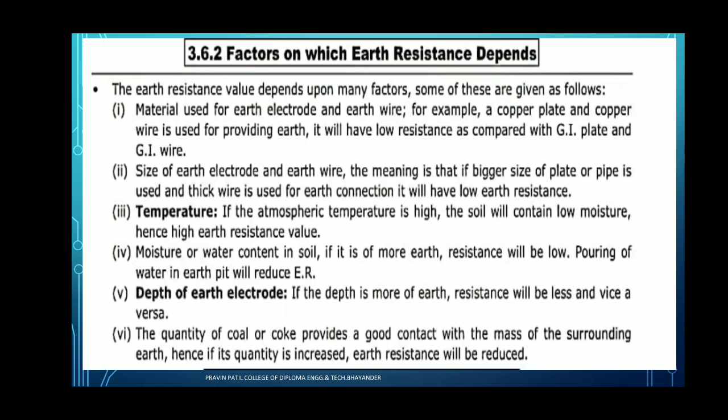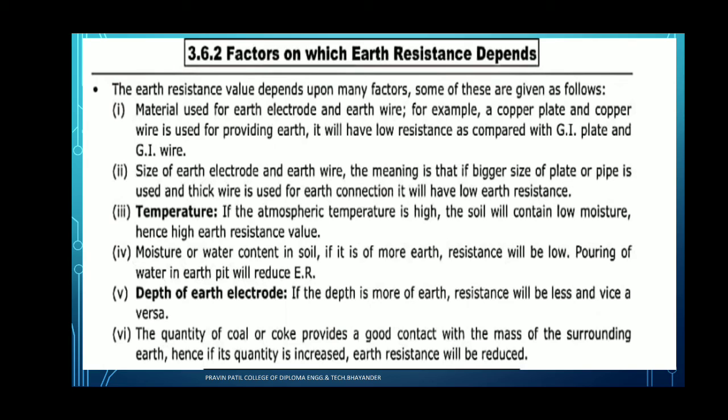If the depth is more, then earth resistance will be less, and if the depth is less, then earth resistance will be more, depending inversely on the depth.